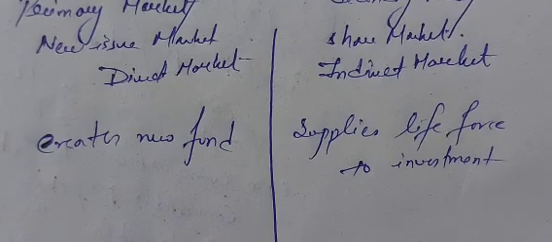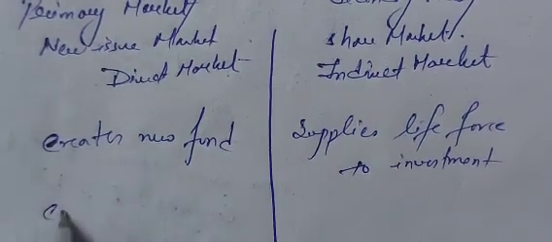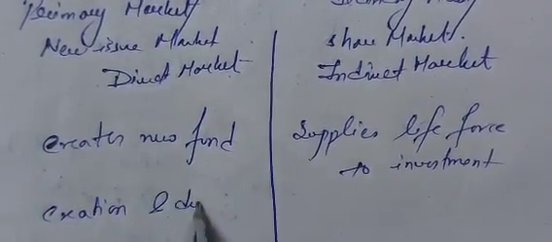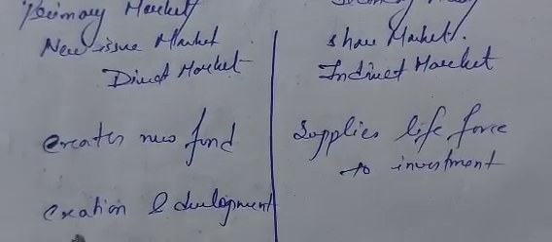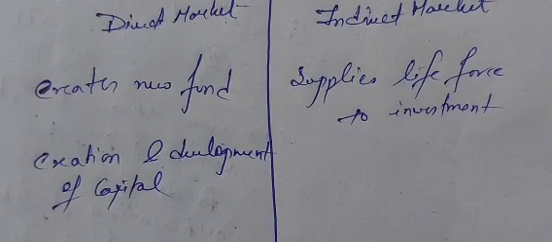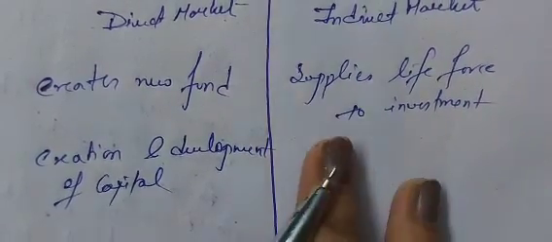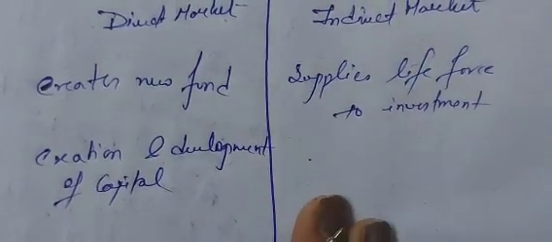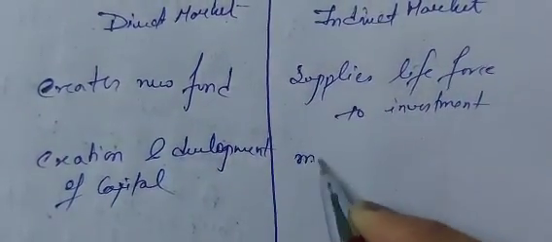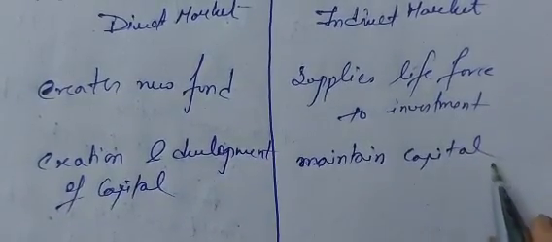Okay, so the primary market will always help in creation and development of capital. Of course it will help in the creation and development of capital. Why? Because here the securities are issued, some new securities are issued, so it will help in creation and development of capital. But in this case, capital is already developed by these securities, but this market will help in maintenance of capital. It will help to maintain the capital which was already created.